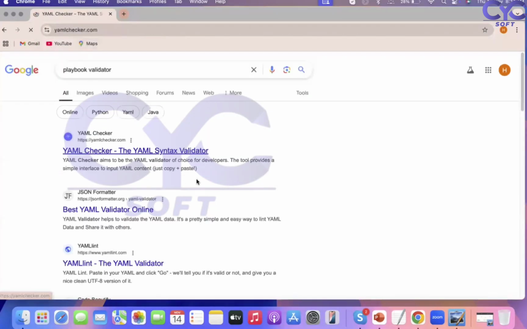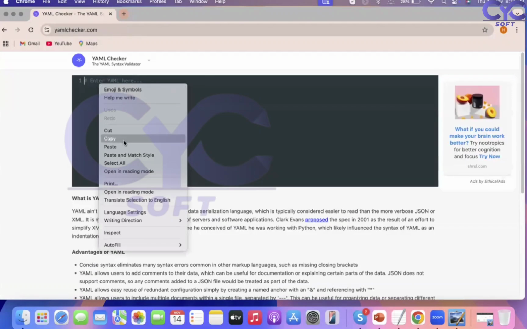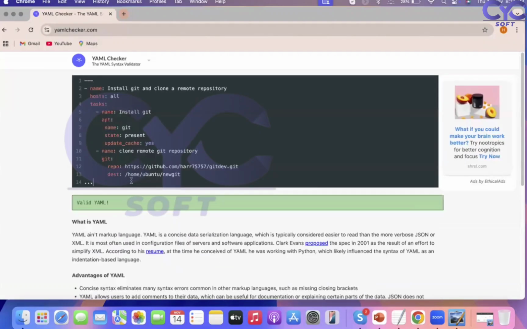Click on this file, copy it, and paste it here. See here, it is valid YAML. Whatever code you're working with, this is called the playbook validator.